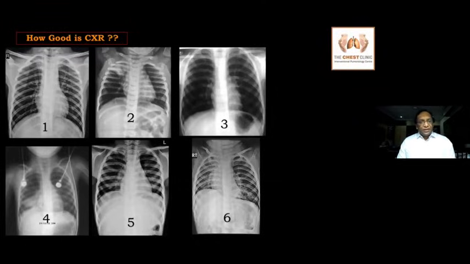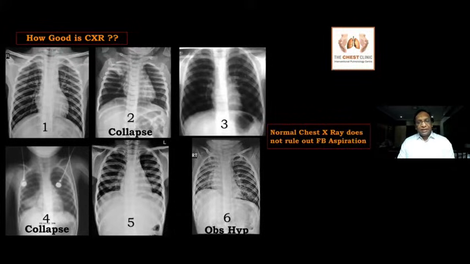So coming to the first radiography, how good is the chest X-ray? If you see these 6 X-rays, X-ray 2, X-ray 4, and X-ray 6, there are some chest findings. In X-ray 2, you have a collapse. In X-ray 4, you have some consolidation collapse, and in X-ray 6, you have a hyperlucency of the left side. So basically, these are collapse and obstructive hyperinflation. But 1, 3, and 5 are still almost normal-looking chest X-rays. Believe me, all 6 cases were diagnosed with airway foreign body. So based on the chest X-ray, never rule out any foreign body aspiration.